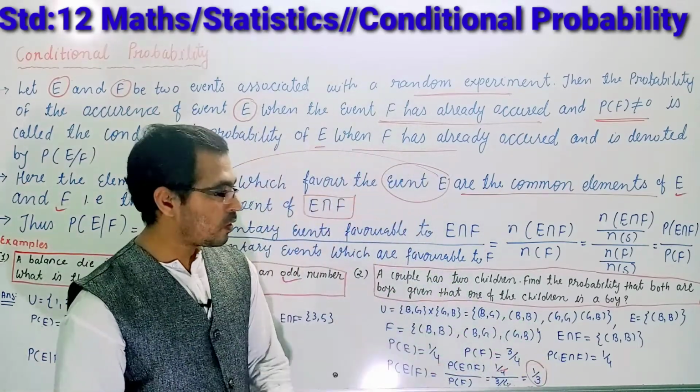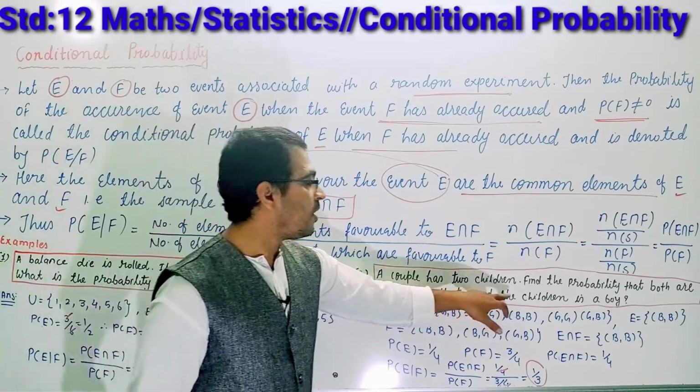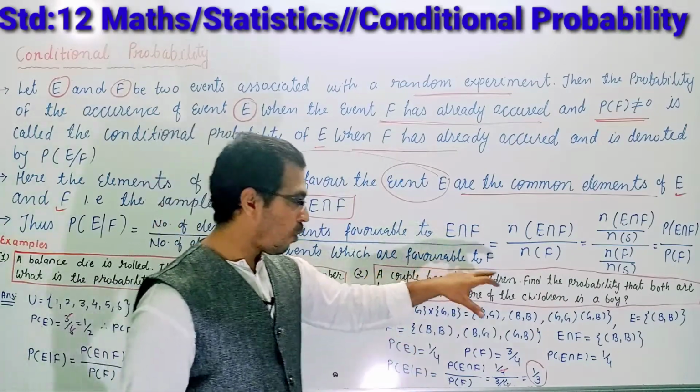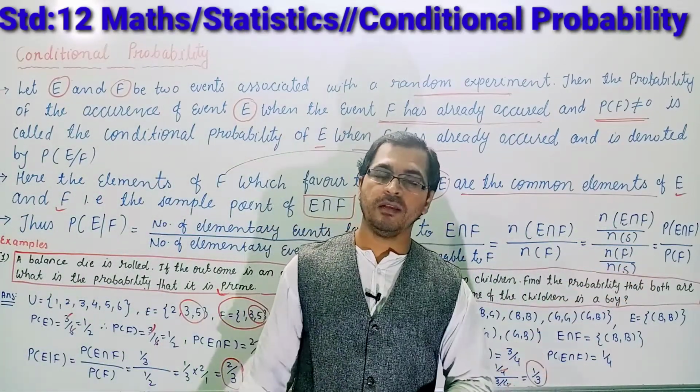So students, you can conclude that if one of the children is a boy, the probability that both are boys is 1 by 3.